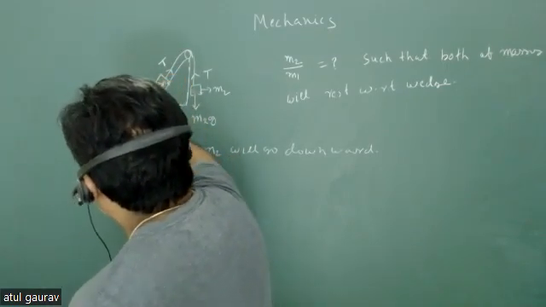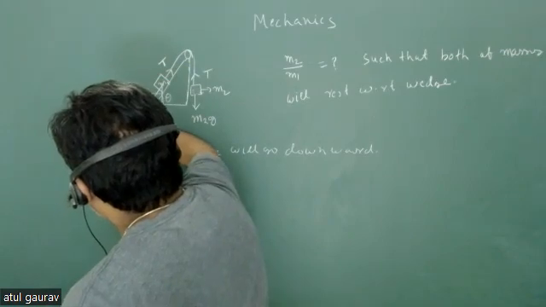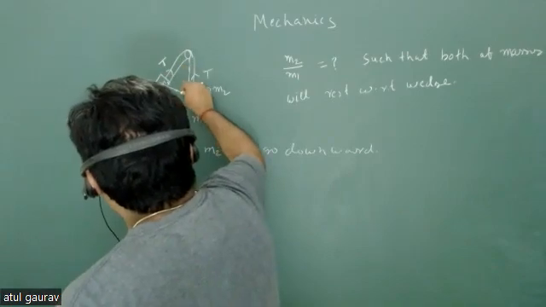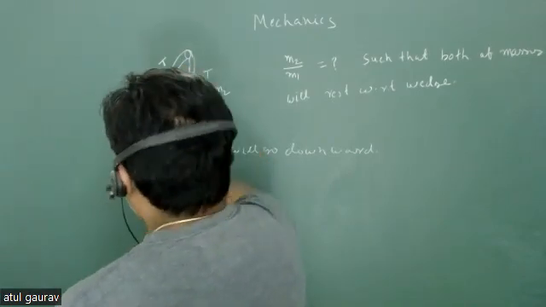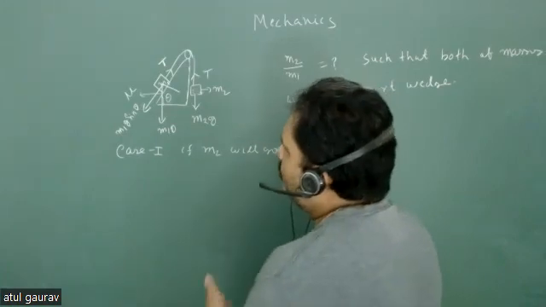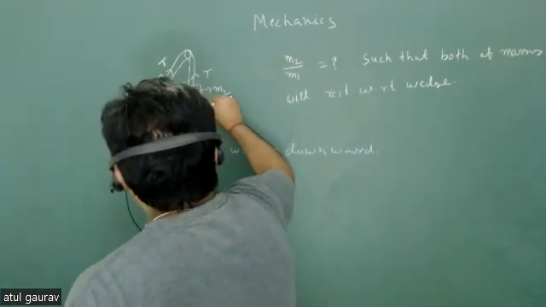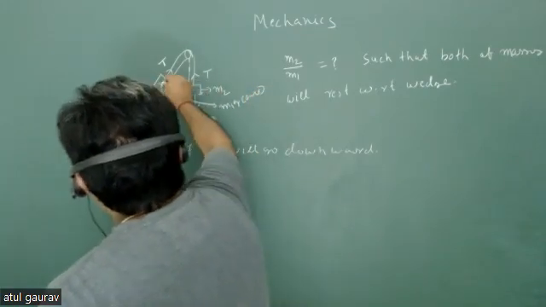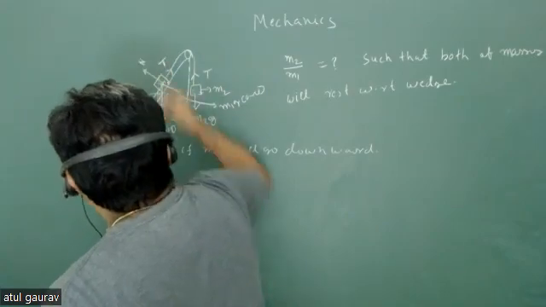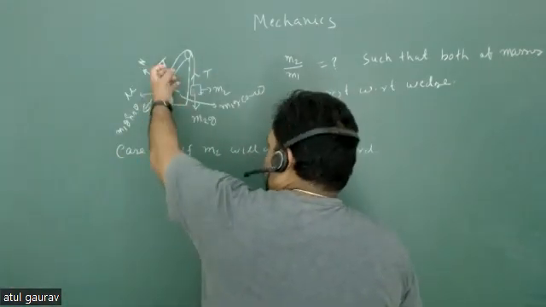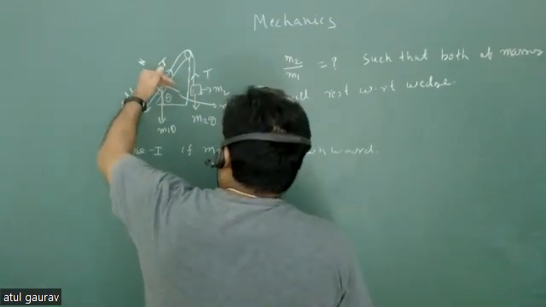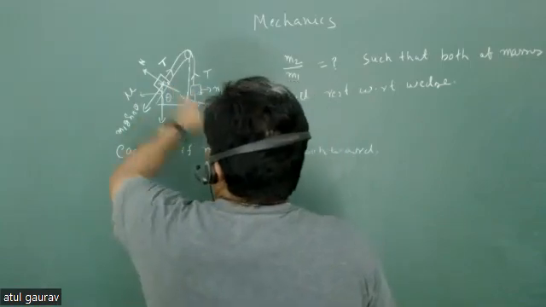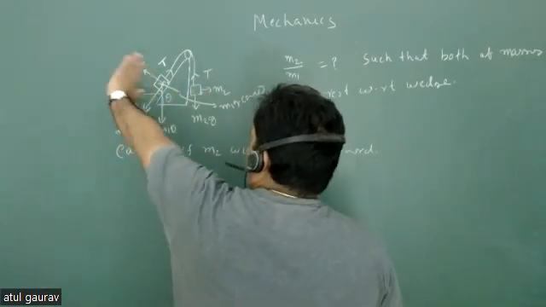In here you have m1g sin theta, and in this direction is the perpendicular to the plane. We have to resolve all the forces parallel to the plane of motion and perpendicular to the plane of motion. So this value is nothing but m1g cos theta, and here is your normal, because m1 is pushing downward. The force responsible for the normal reaction is m1g cos theta, and these two will be balanced because there is no vertical motion.